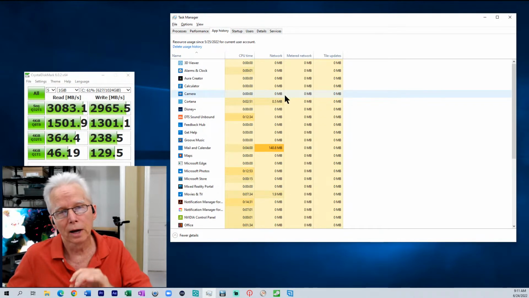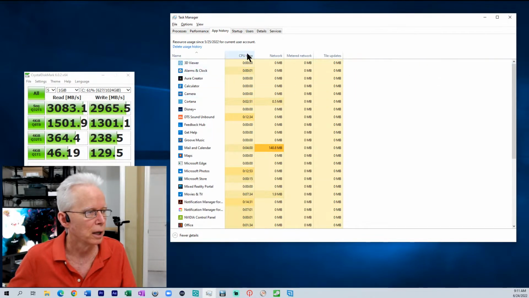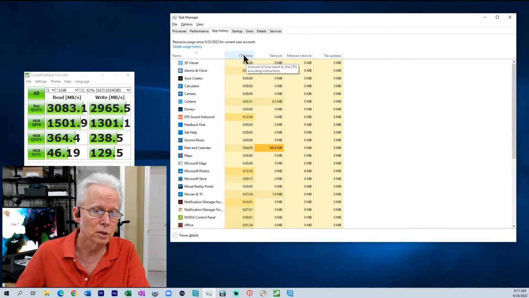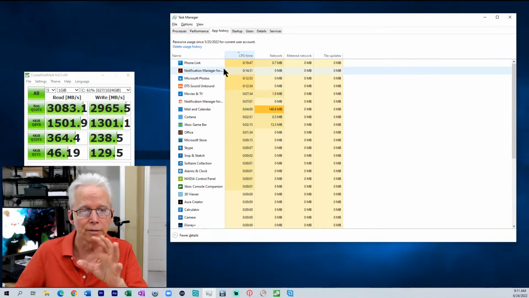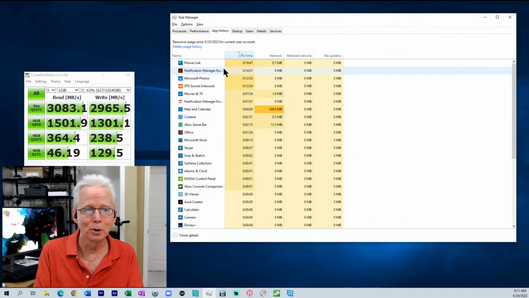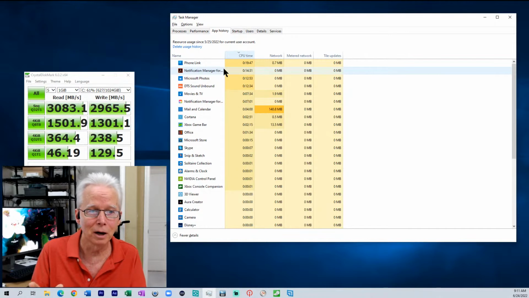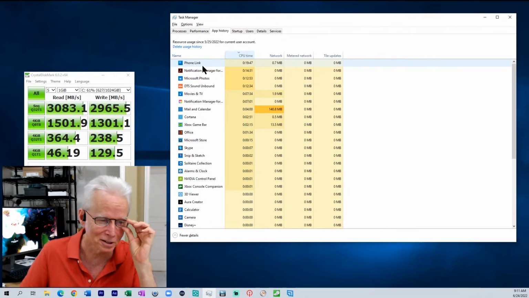Now, I was looking around at this a little bit this morning in preparation for this live stream. And I saw some interesting things here. Of course, we can sort these columns by any of these headings. And that's where I found some interesting information. When I click by CPU time, notice here, this is Task Manager for the computer that I am using to live stream onto YouTube. And what's taking up most of the CPU time? Phone Link. I do not use Phone Link on this computer. And this has got me interested.